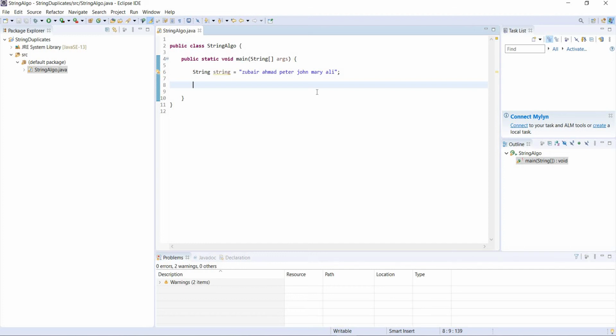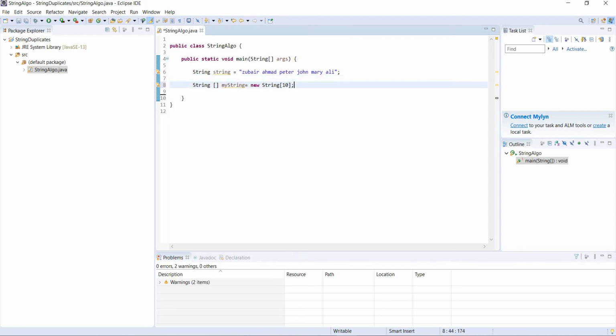So how can we do it? We just write the String class name, then array brackets, and give it my string name equals. Normally we create a string array with new and give it the length, so if we wanted a length of 10, we give it 10.